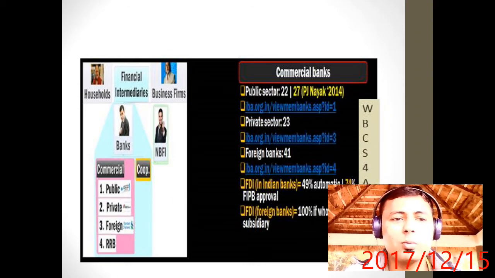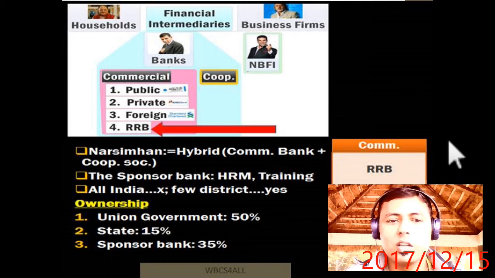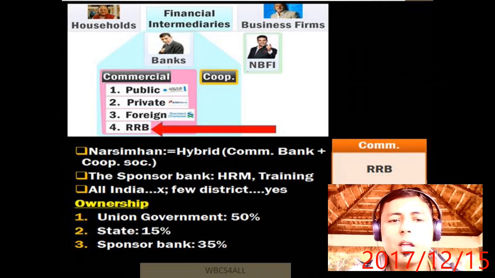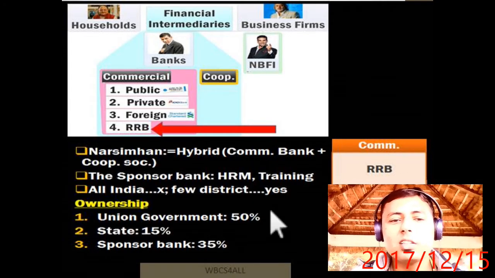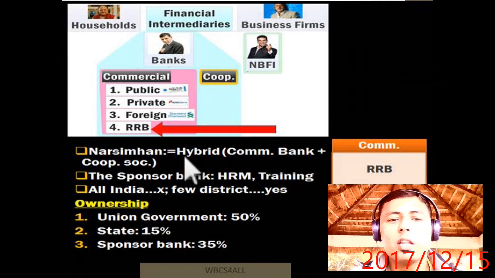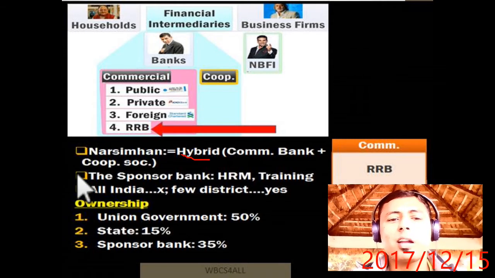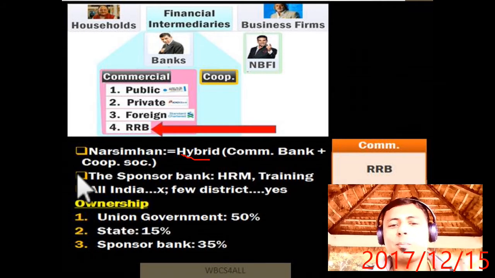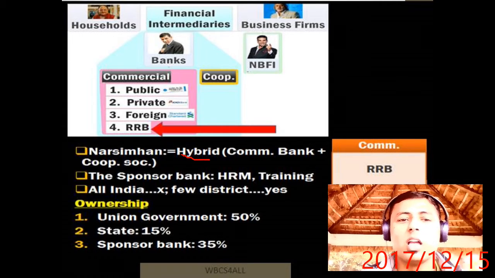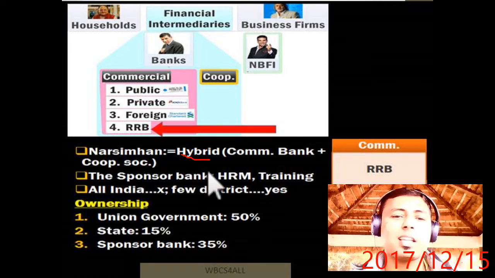Now come to non-banking financial institutions. Commercial banks we have already covered: private, public, foreign. Now come to the regional rural bank. The regional rural bank, which is also part of the commercial banks, was established on the recommendation of Narasimhan, who said there should be a hybrid of commercial bank and cooperative bank. Commercial banks generate profit and cooperative banks do welfare without going into losses. So Narasimhan said we must have a hybrid bank.